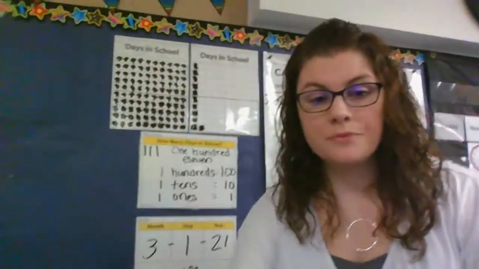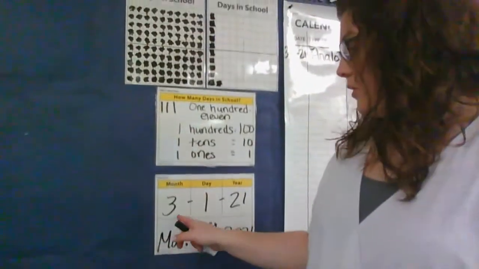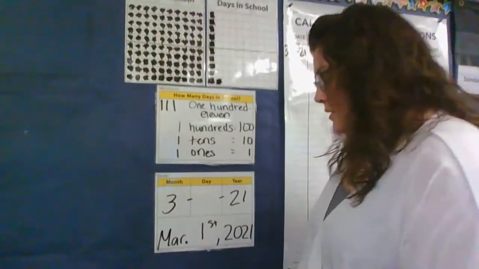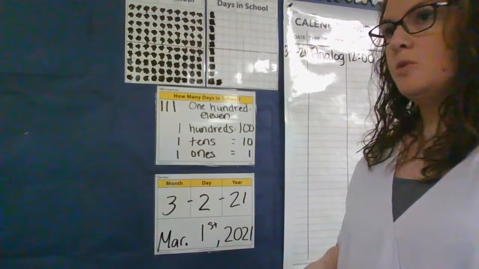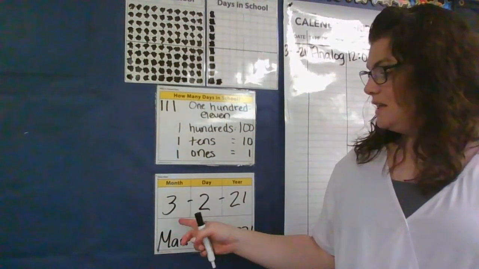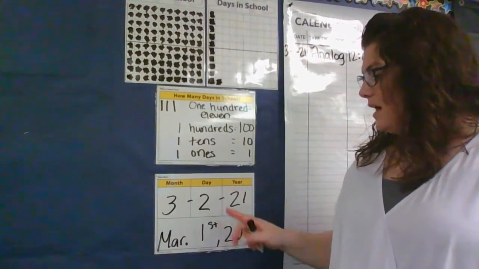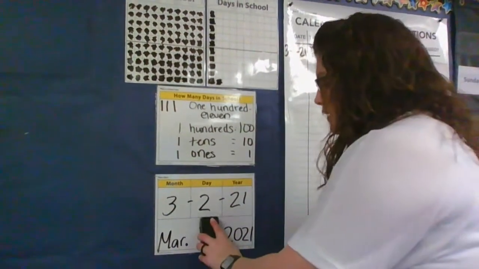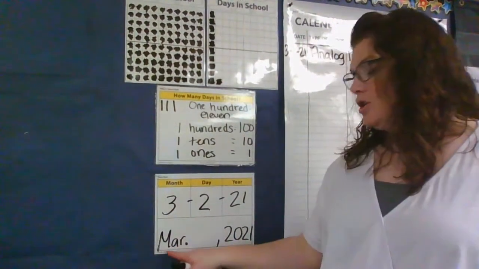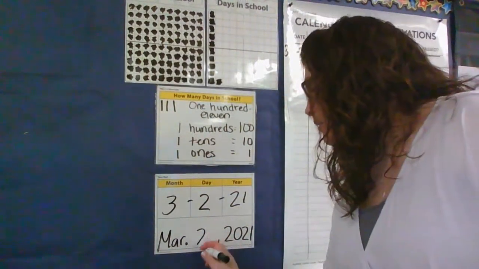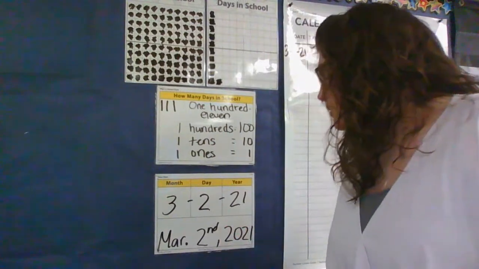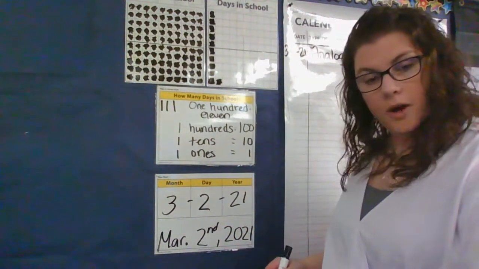So now we have everything we need to update our date card. We're going to leave that 3 right where it is for the month. We're going to change the day to the 2nd. And we're going to leave that year as 21. So everything we write the date on today will be 3-2-21. But if you want to write your date in the long form, remember March, when we abbreviate it or shorten it, is MAR. We're going to change this to the 2nd. And the full year is 2021.